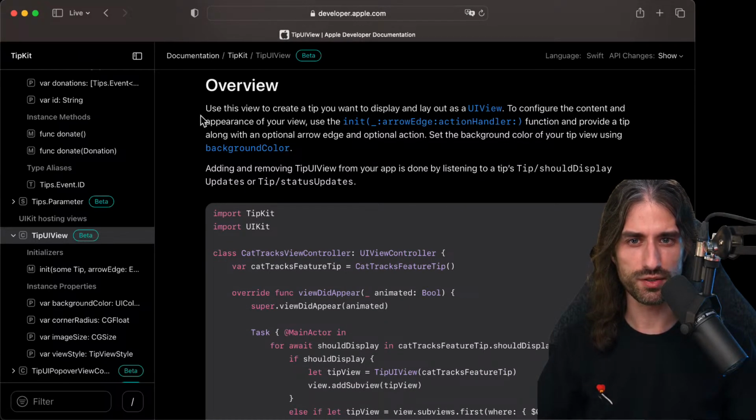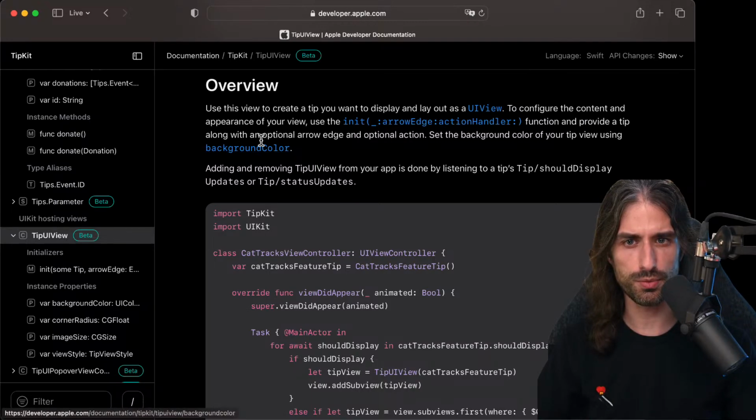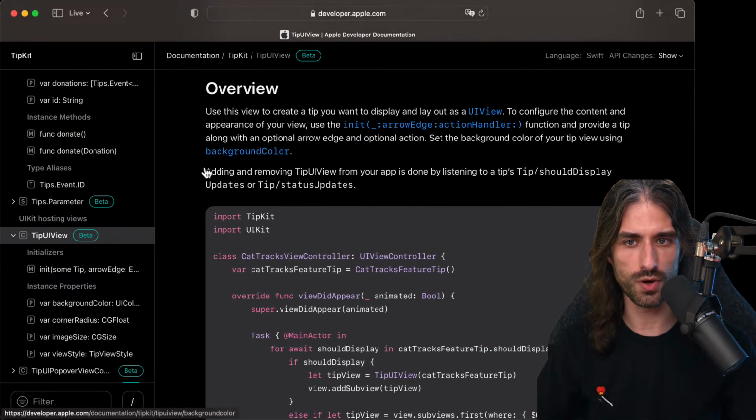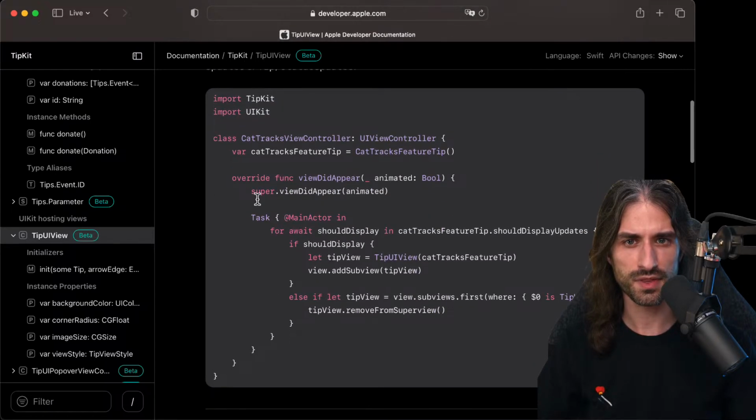So use this view to create a tip you want to display and lay out as a UIView. To configure the content and appearance of your view, use the init arrowEdge action handler function and provide a tip along with an optional arrowEdge and optional action. Set the background color of your tip view using background color. So very similar to what we did in SwiftUI. Adding and removing TipUIView from your app is done by listening to tipsShouldDisplay updates or tip status updates. Okay, so here we have a UIViewController.